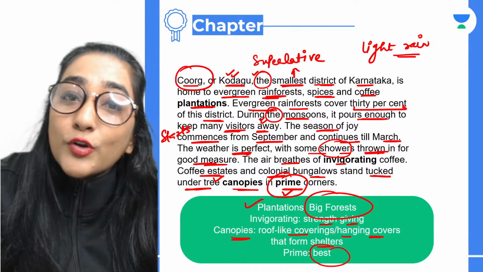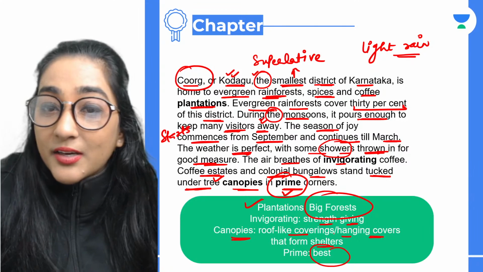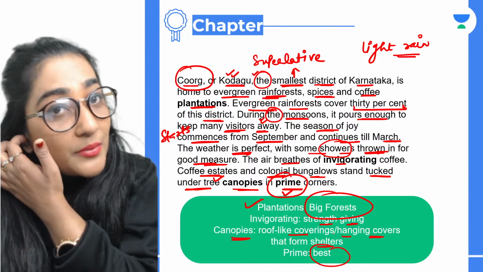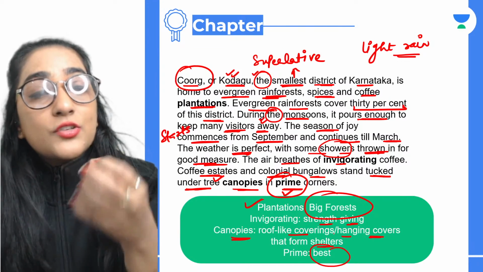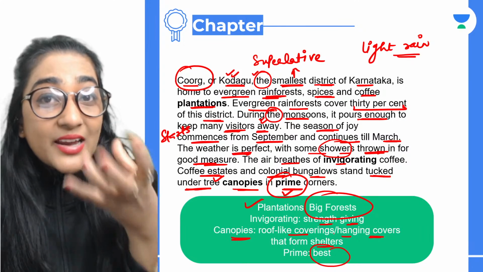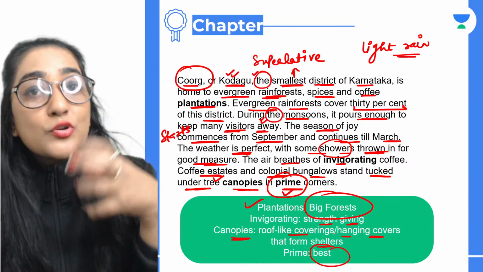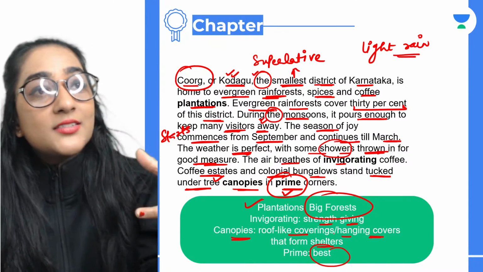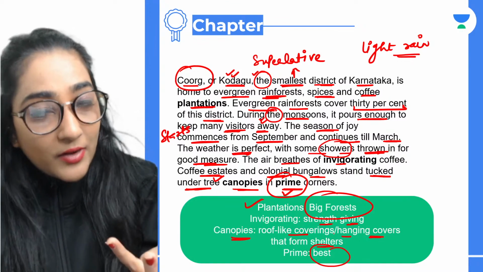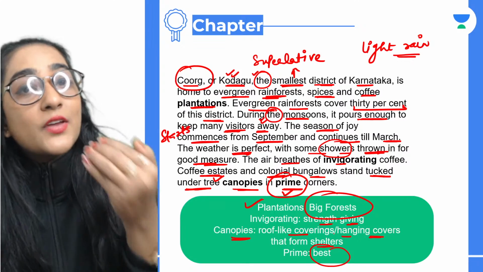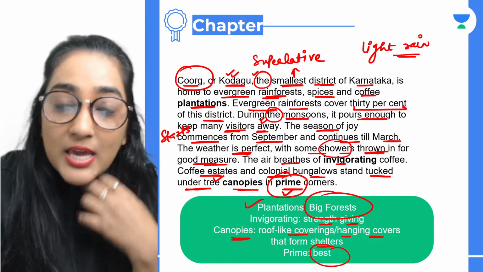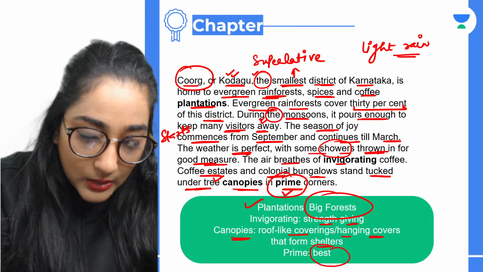Shrey, my dear, I told you, where were you? Invigorating basically means strength giving. I told you, the air breeds of invigorating coffee basically means कि यानी कि जो हवाएं थी उसमें सिर्फ कॉफी का अरोमा था, और वो जो इन्विगरेटिंग मीन स्ट्रेंथ गिविंग कॉफी. कॉफी वहां पे सबको स्ट्रेंथ देती है, you know, like that is considered as something which is very much mandated to have on a daily basis. Right, so that is where we use this word, where it means that it was providing the energy and the strength to you.